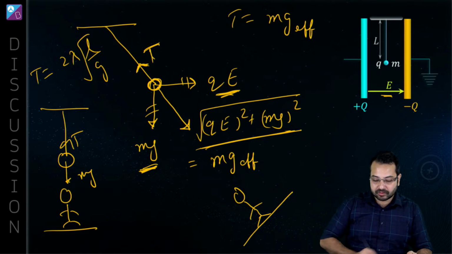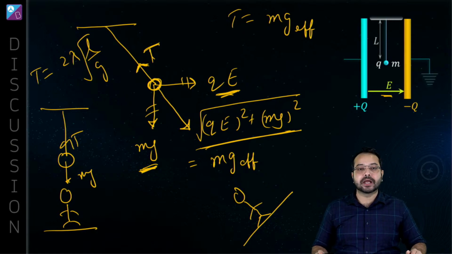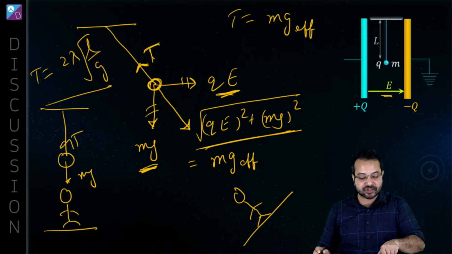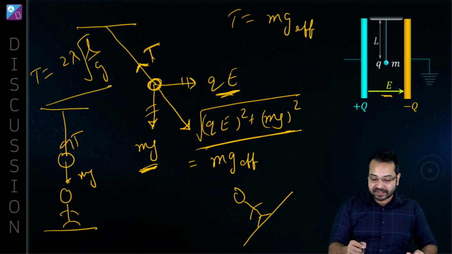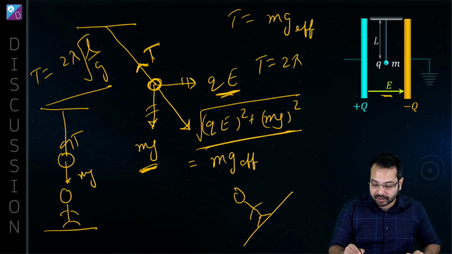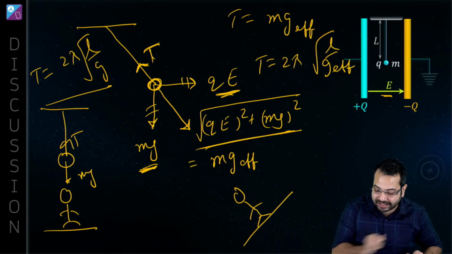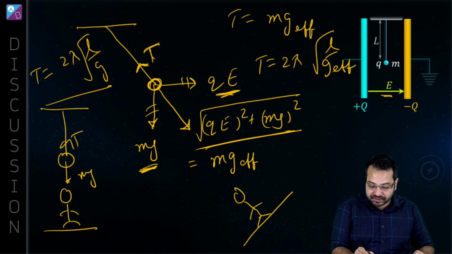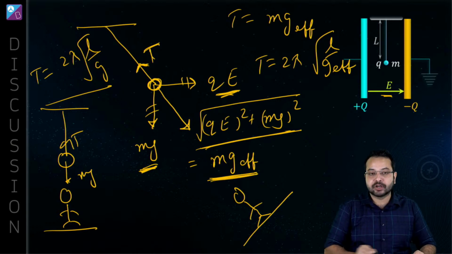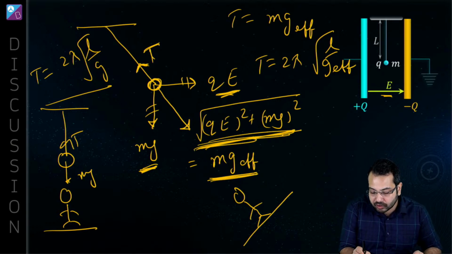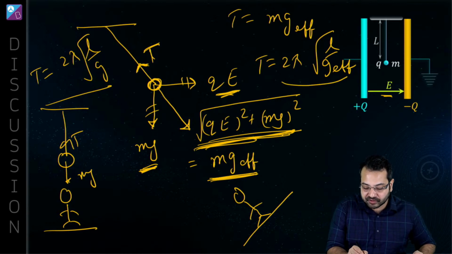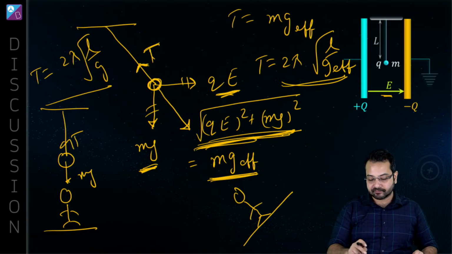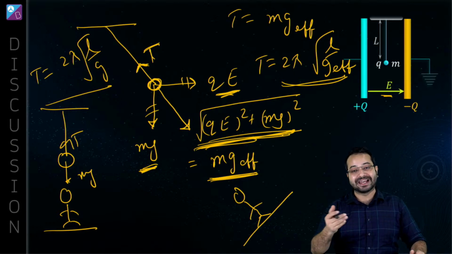But should that be of any problem? So in this case, we used to use T is equal to 2 pi under root of L by g. Now the time period will become 2 pi under root of L upon g effective. Is that correct? So all we have to do is, we have found m into g effective, which has this value. We need to substitute g effective in this equation for the time period. So T should be equal to 2 pi into under root of L upon g effective.